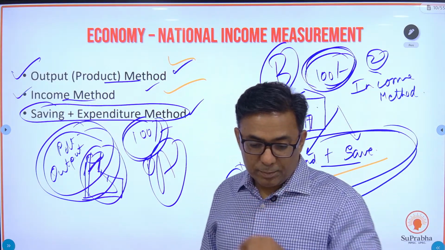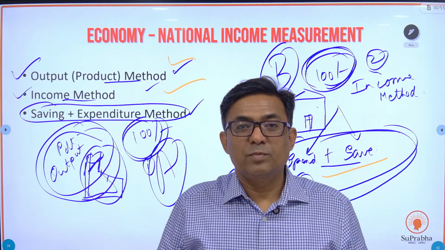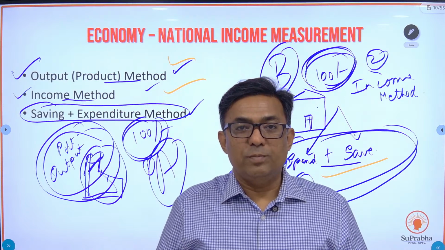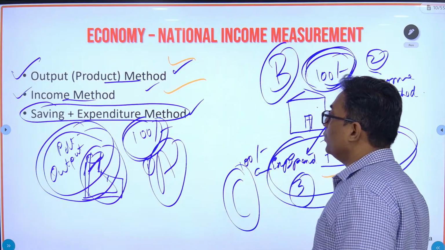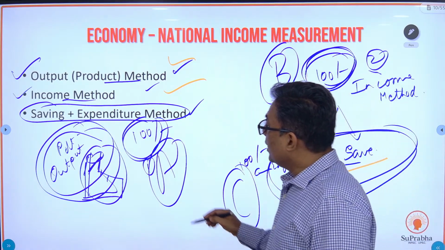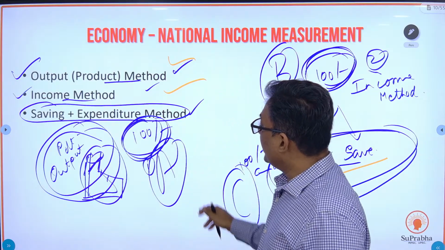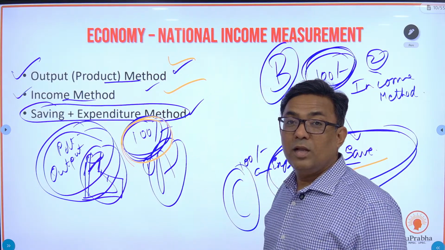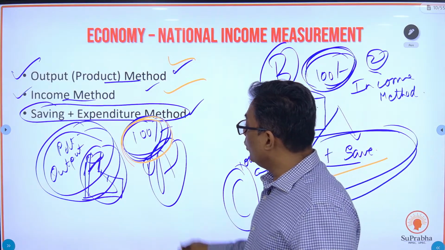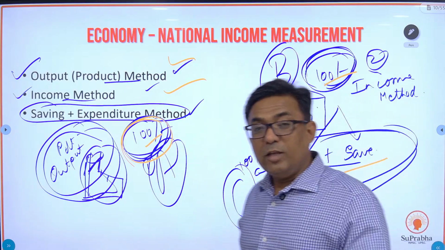Now again over here also there is a catch. Okay, we have a catch over here. What is the catch? See, going back to the example, if I use the income method or the output method, I get 100 rupees and 100 rupees as GDP. So can I use both the methods?